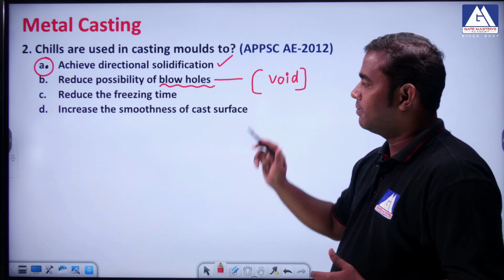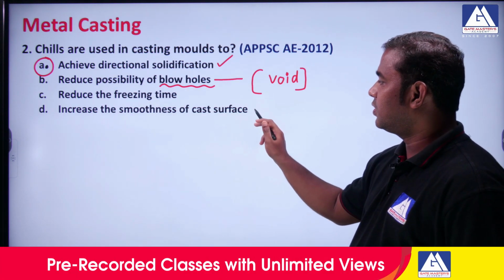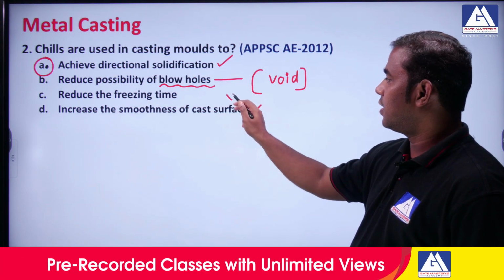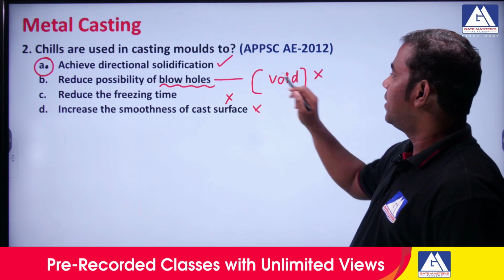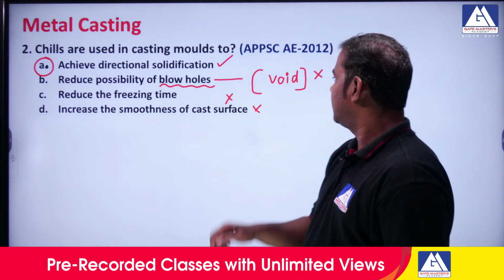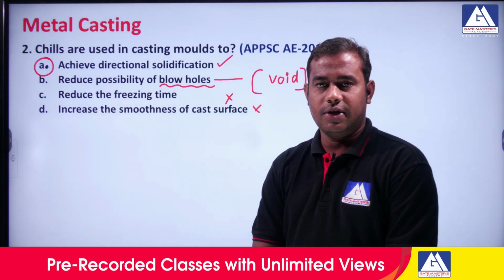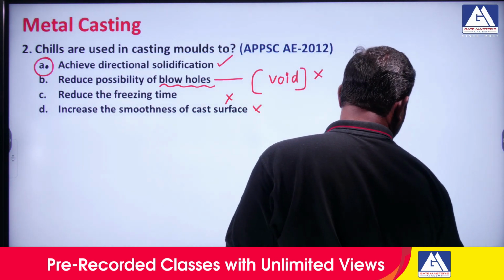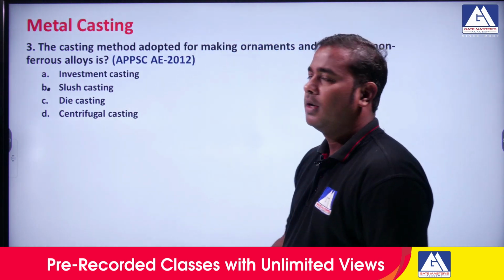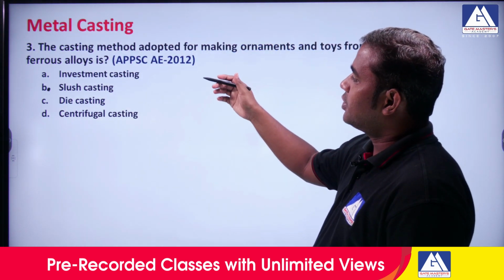Reducing the freezing time is also a wrong answer. Increasing the smoothness of the cast surface: all these are not the right answers. So the only possible answer is the one that says to achieve the directional solidification. Now let us come to the next point, the third question.